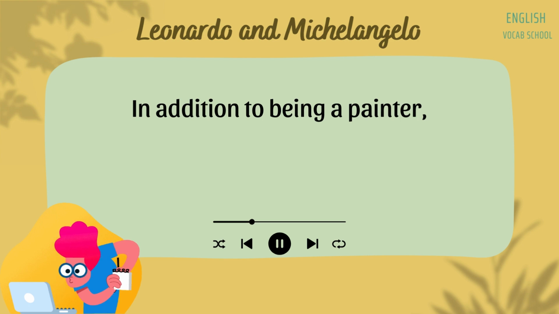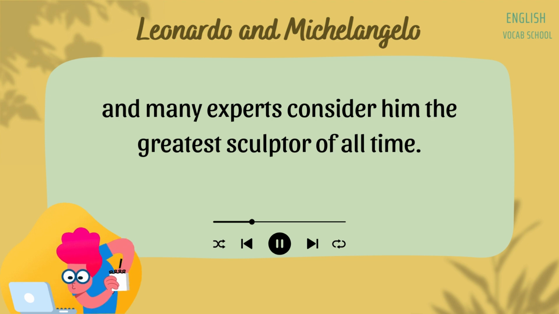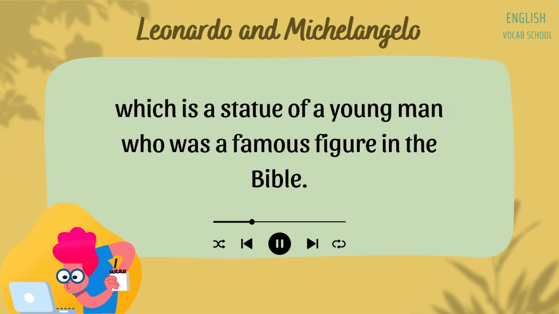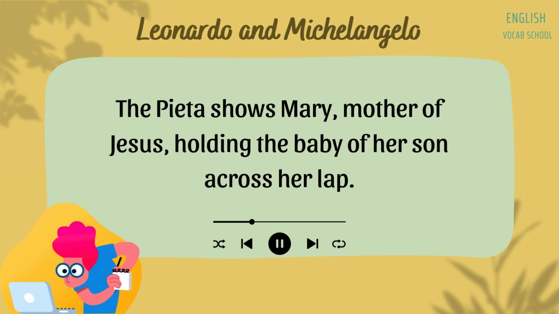In addition to being a painter, Michelangelo was also a sculptor, and many experts consider him the greatest sculptor of all time. One of his most famous sculptures is David, which is a statue of a young man who was a famous figure in the Bible. Another great sculpture of Michelangelo is called the Pieta. The Pieta shows Mary, mother of Jesus, holding the baby of her son across her lap.